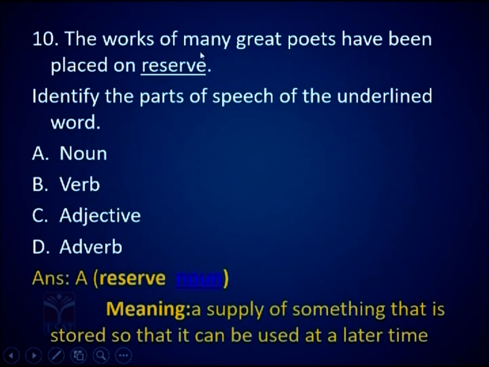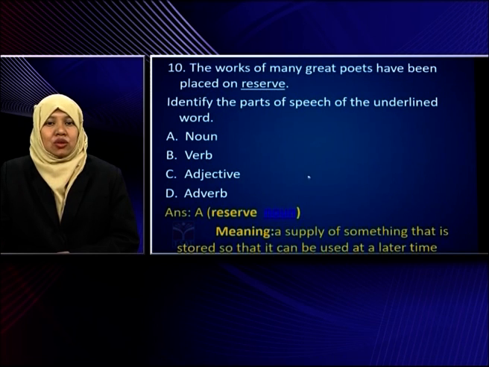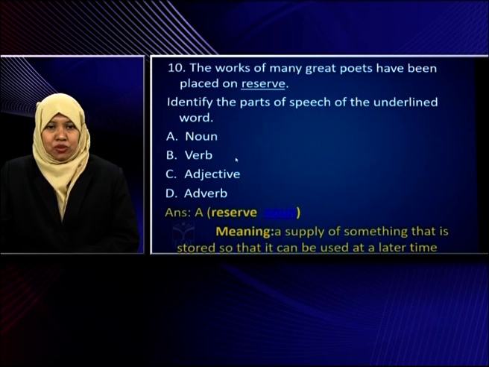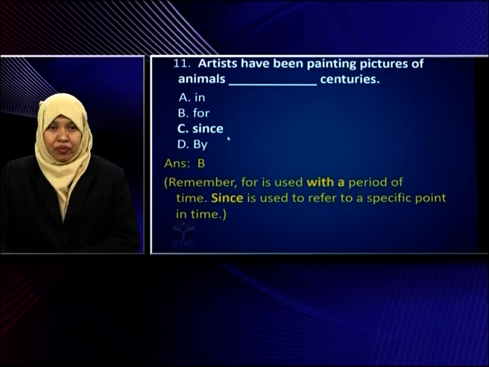So here reserve is not acting as a verb, it is acting as a noun. Meaning here is a supply of something that is stored so that it can be used at a later time. As a verb, we say reserve my seat, to book my seat. Here reserve means to keep something in store. Here reserve is acting as a noun. So correct option is A.